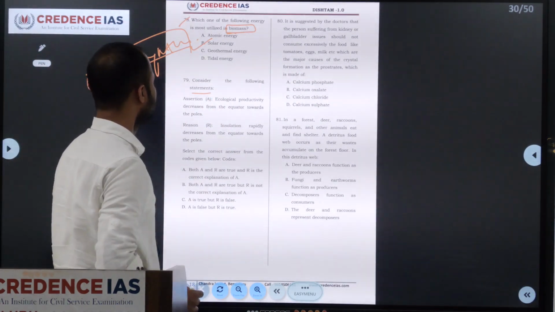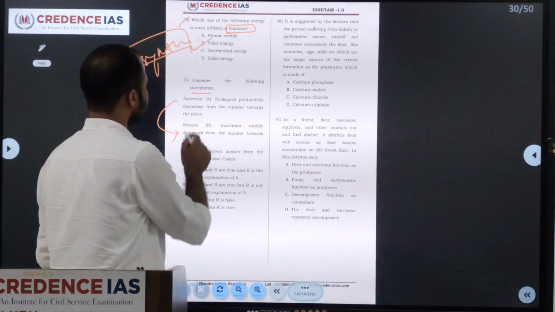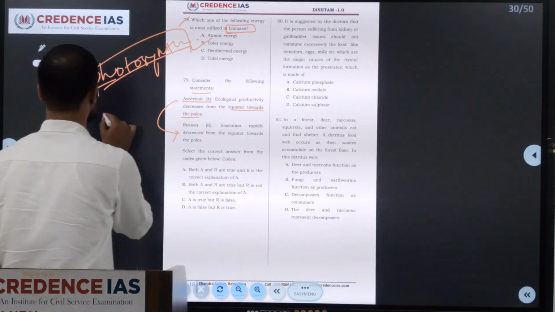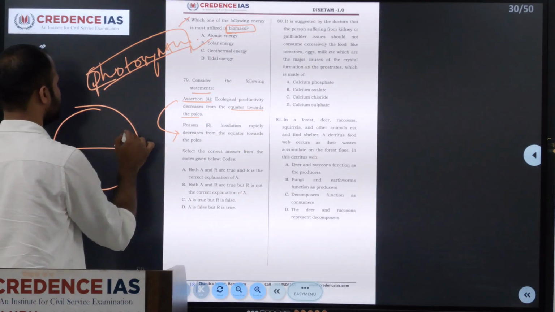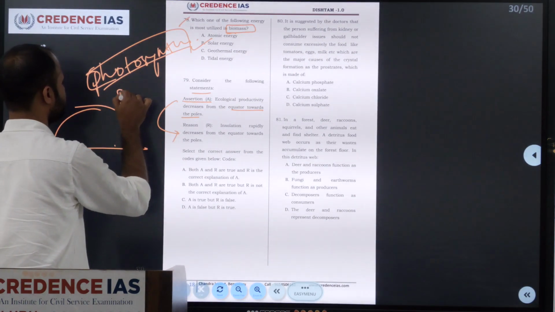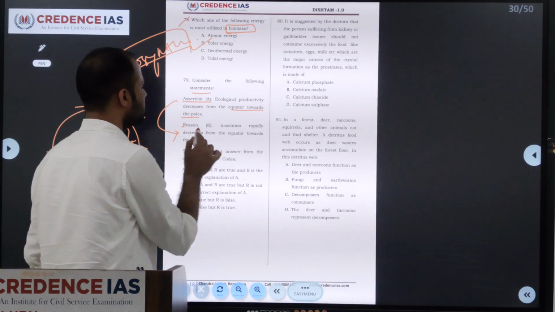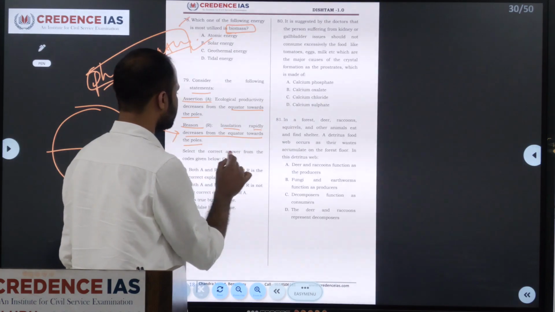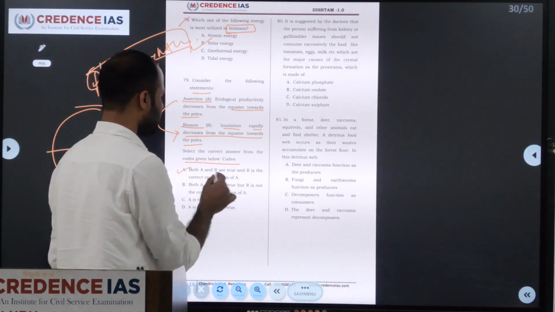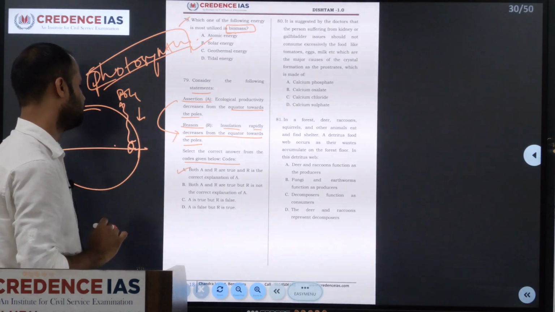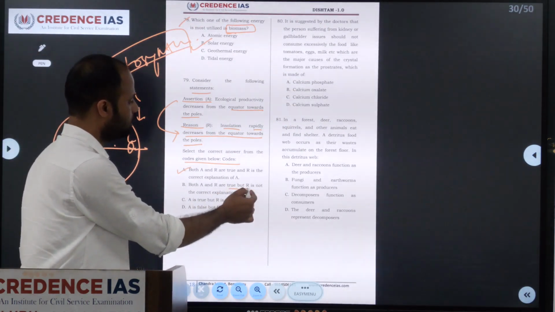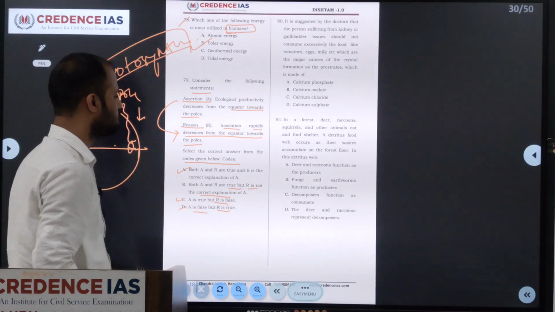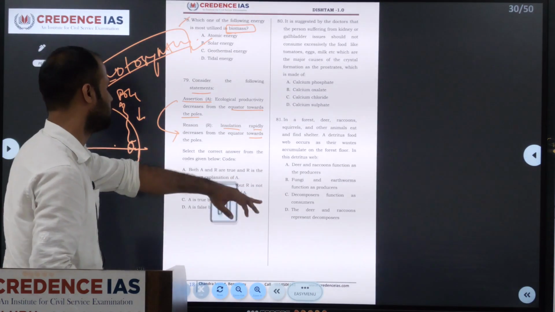Consider the following statements, an assertion and a reason they have given. The assertion says ecological productivity decreases from the equator to the pole. It says that productivity keeps on decreasing as you move towards the pole. And the reason for this is that insolation rapidly decreases from the equator towards the pole. Select the correct answer from the code given below. Both A and R are true and R is the correct explanation of A. Both A and R are true, but R is not the correct explanation. A is true, but R is false. A is false, but R is true. These are the options. We have to select the correct one here.